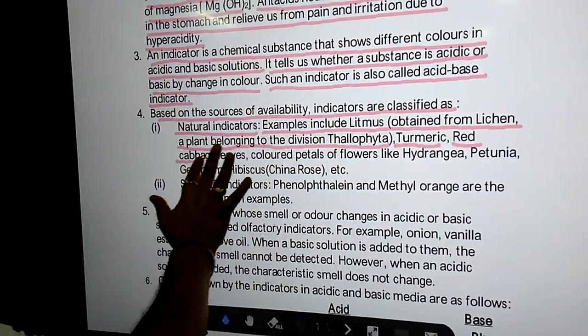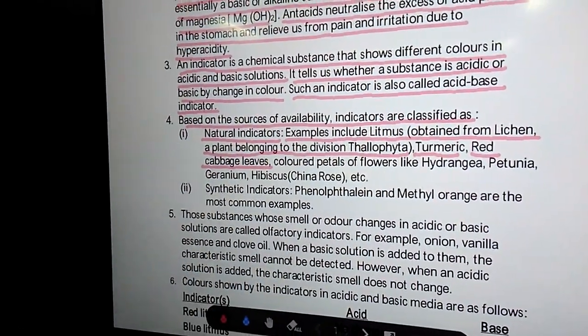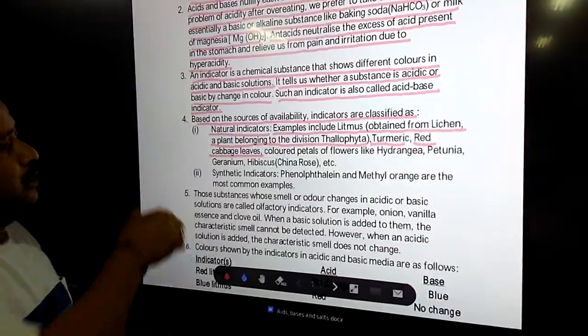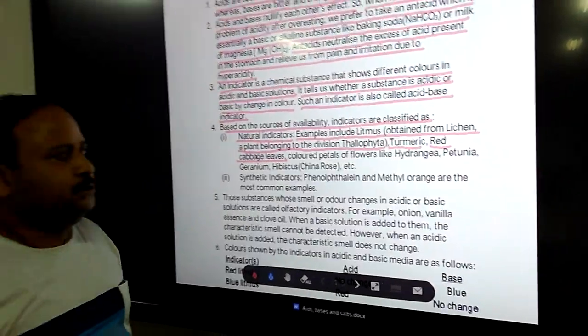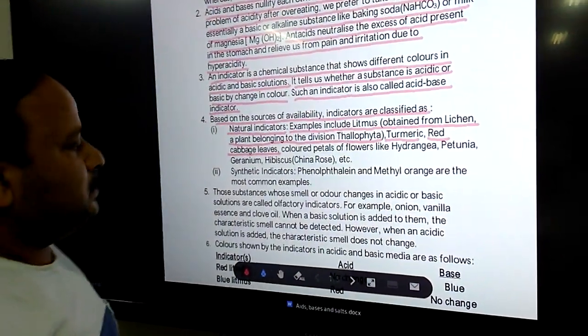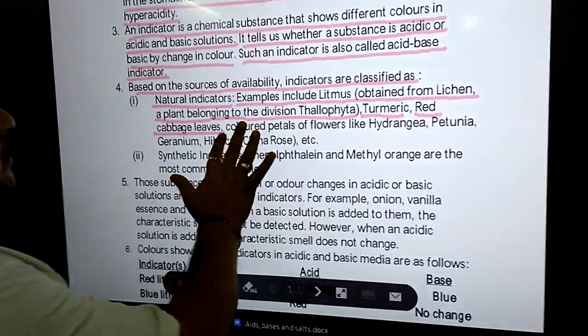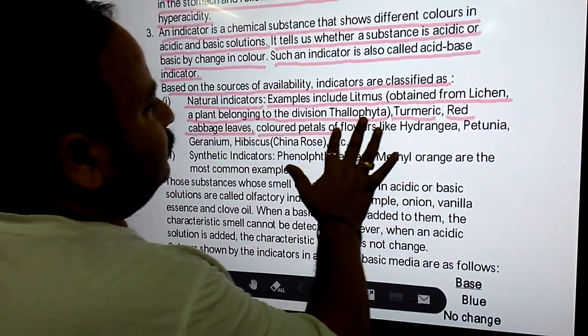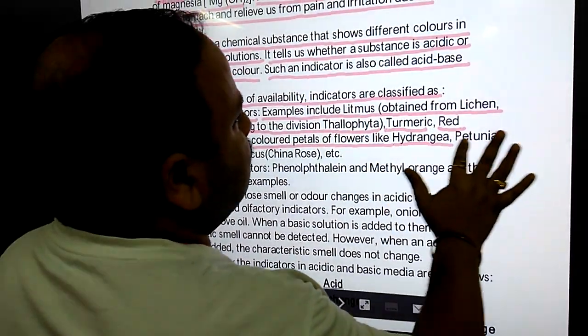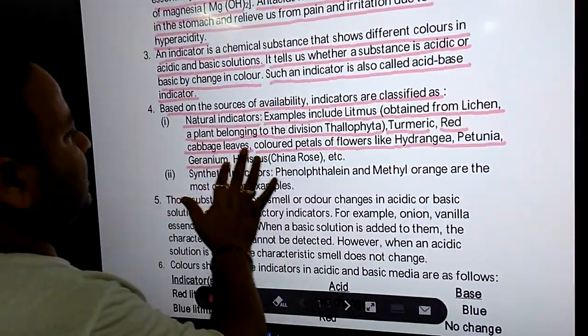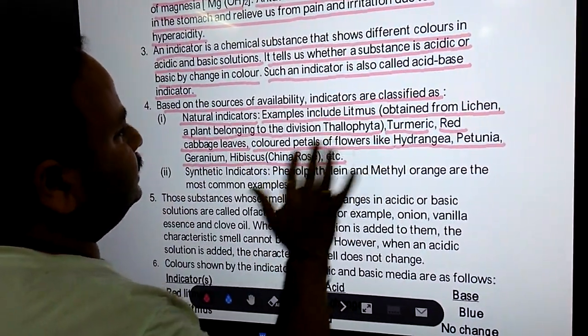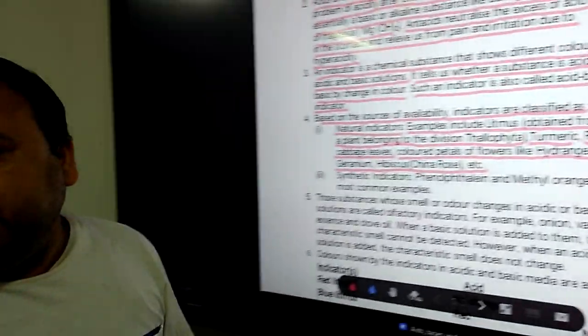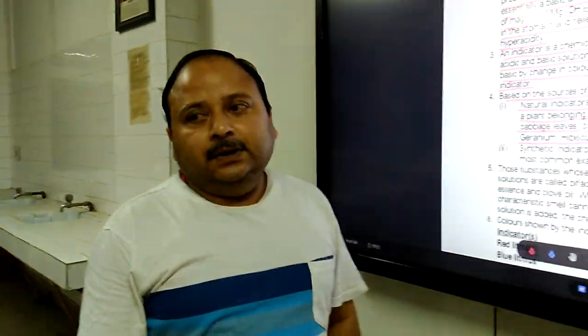Red cabbage leaves. You need to take red cabbage leaves. After that, you need to boil the leaves. You will get a red color solution which is light red. That is also a natural indicator. We can also take some colored petals of flowers like hydrangea, petunia, geranium, hibiscus, china rose, etc. Since I don't have so many indicators with me, I will try with another natural indicator which is turmeric.